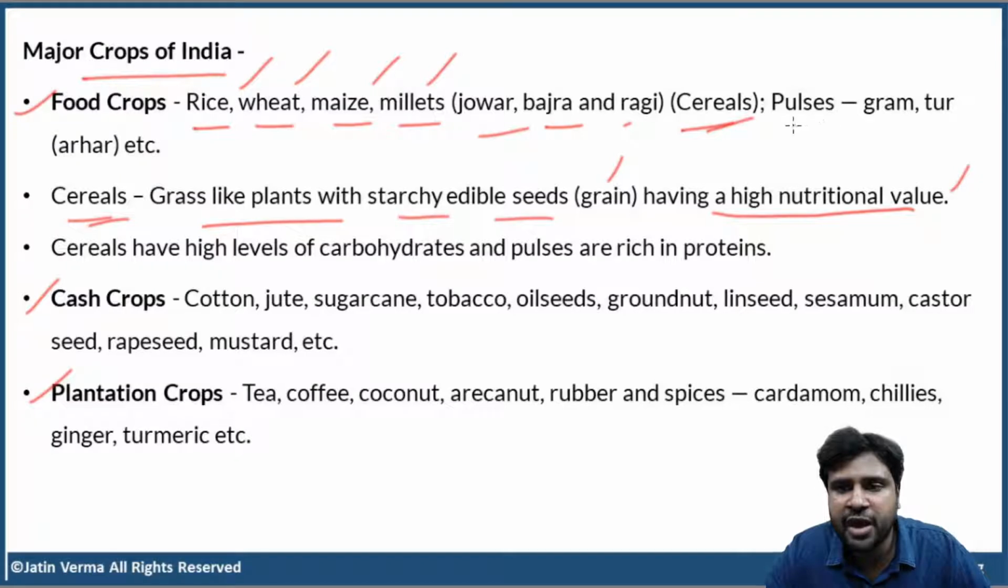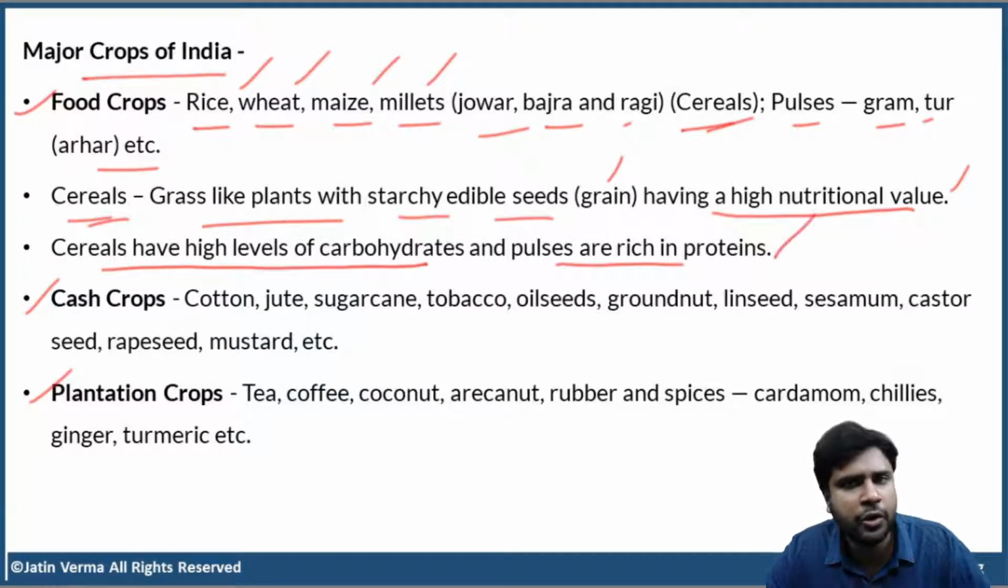And apart from that, we have pulses. Gram, tur, also called arhar, etc. We have many pulses, right? Now, cereals have high levels of carbohydrates and pulses are rich in proteins. We all know this, right?